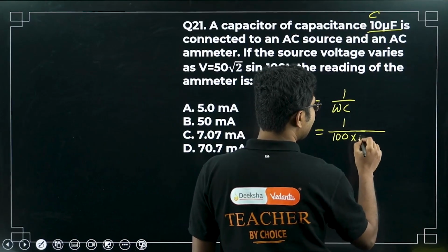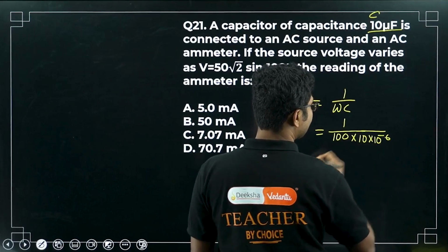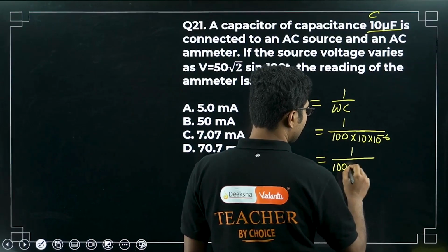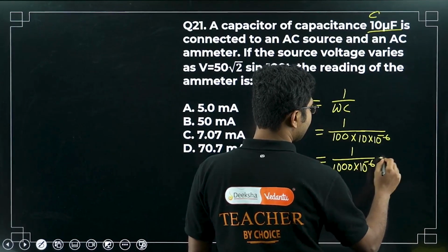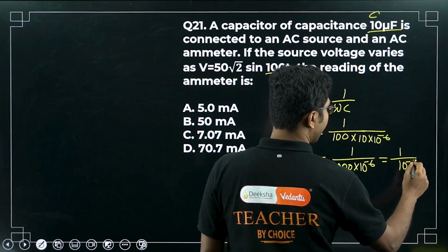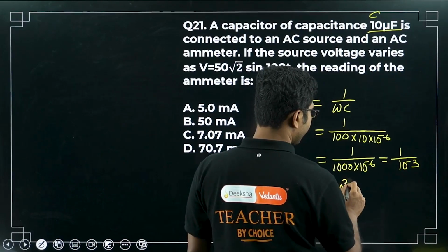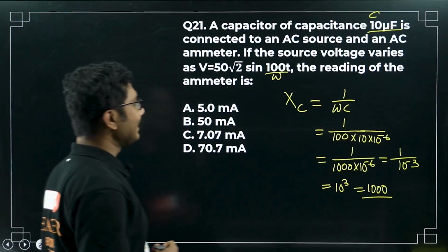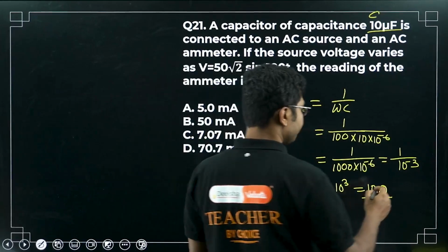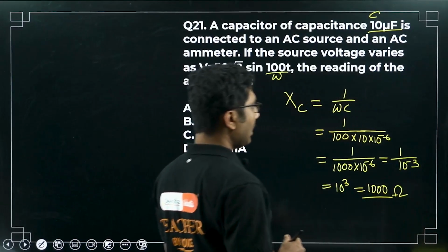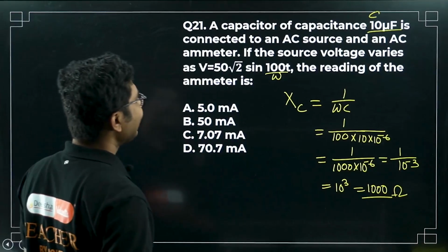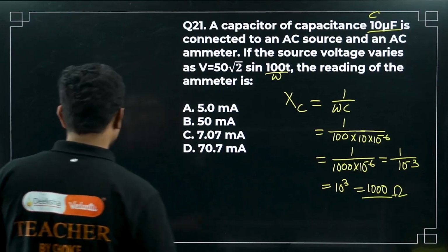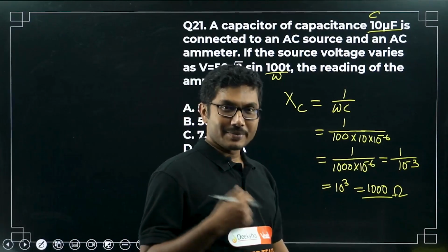10 microfarad means 10 times 10 to the power of minus 6. Okay, so if you multiply it, it will be 1000 times 10 to the power of minus 6, or 1 by 10 to the power of minus 3, or 10 to the power of 3, which equals 1000. So Xc is basically equal to 1000 ohm. Okay, so you have calculated the value of Xc. Now the only thing that is left is to calculate the reading of the ammeter. The reading of the ammeter will be the RMS current.